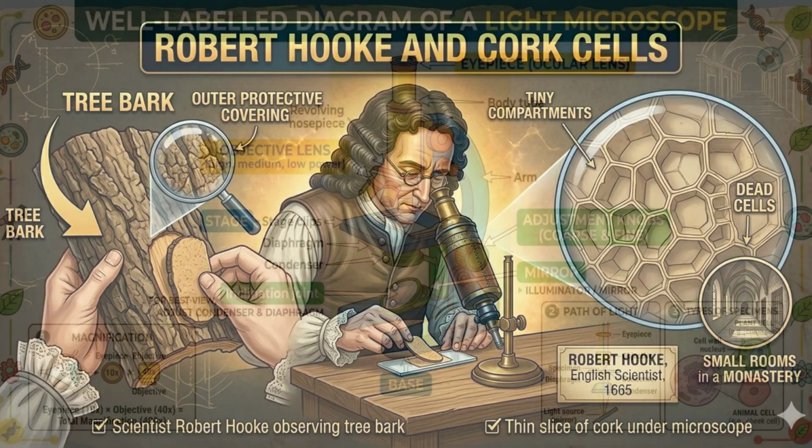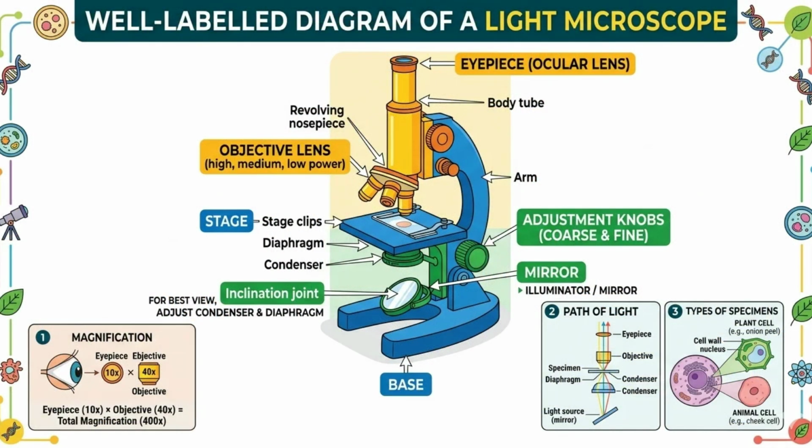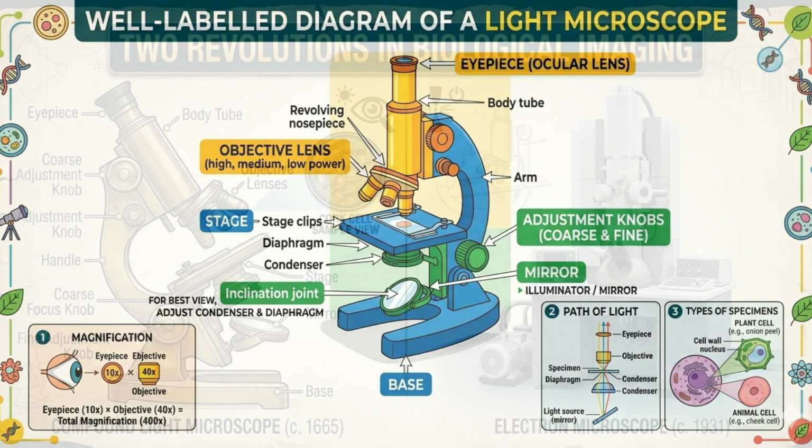To study tiny cells, scientists use a microscope. A microscope magnifies objects and makes them appear larger. Important parts of a microscope include the eyepiece, objective lens, stage, mirror, and adjustment knobs. The specimen is placed on the stage. Light passes through the specimen and enlarged images are observed through the eyepiece.